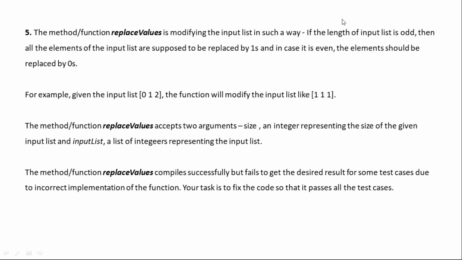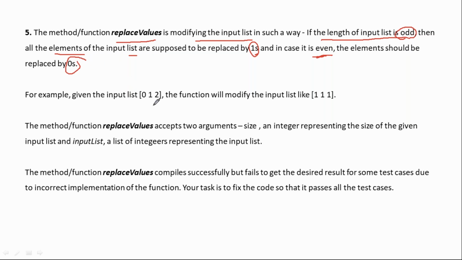Now let's take this particular problem statement. We'll understand the problem statement, then we'll see what corrections we actually have to make. The method name is replace values. Modify the input list such that if the length of the input is odd, then all the elements of the input list are supposed to be replaced by ones. In case the length of the list is even, the elements should be replaced by zeros.